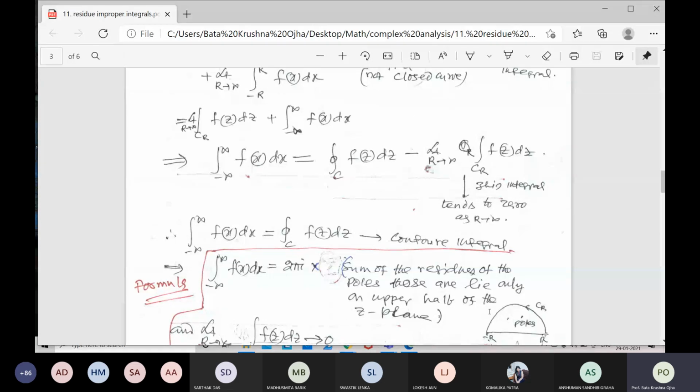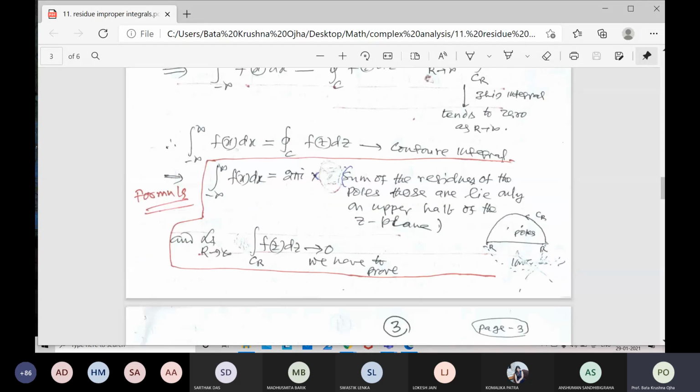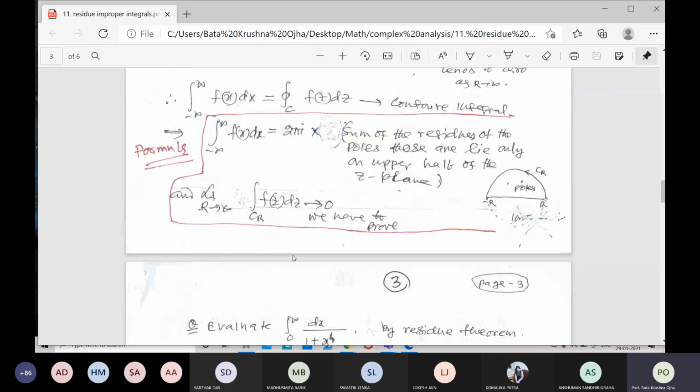Here the limit of the second part tends to 0, provided the degree of the denominator exceeds the degree of the numerator by 2 units. Therefore, from the very beginning, it is given that the degree of the denominator must exceed by at least 2 units. If these two conditions are satisfied, then it tends to 0. So this is about the theory.